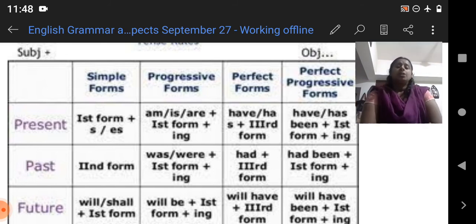Now, talking about the past tense form. You can see in the past tense, a simple past will be in the second form. It is in the second form. I talked, she talked. Okay.